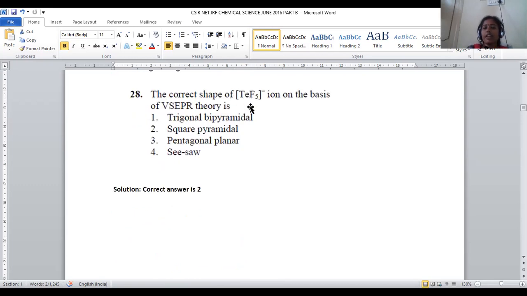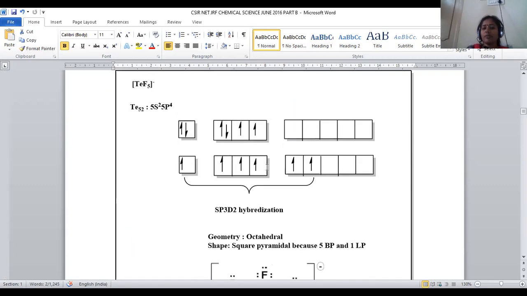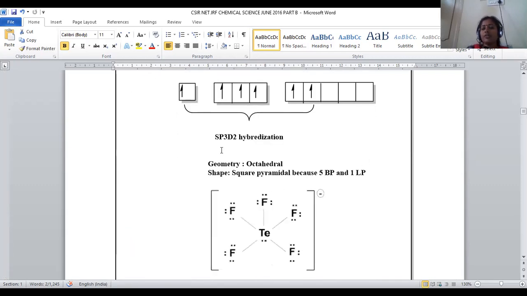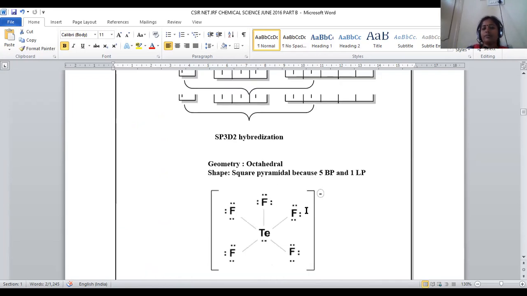The correct shape of TeF5 minus ion on the basis of VSEPR theory. Based on VSEPR theory, we have to predict the shape of the molecule. There is a slight difference between geometry and shape of the molecule. If, in accordance with the hybridization, the structure is given as such, that is called geometry. If lone pairs of electrons are not considered in the structure formation, that is called the shape of the molecule.